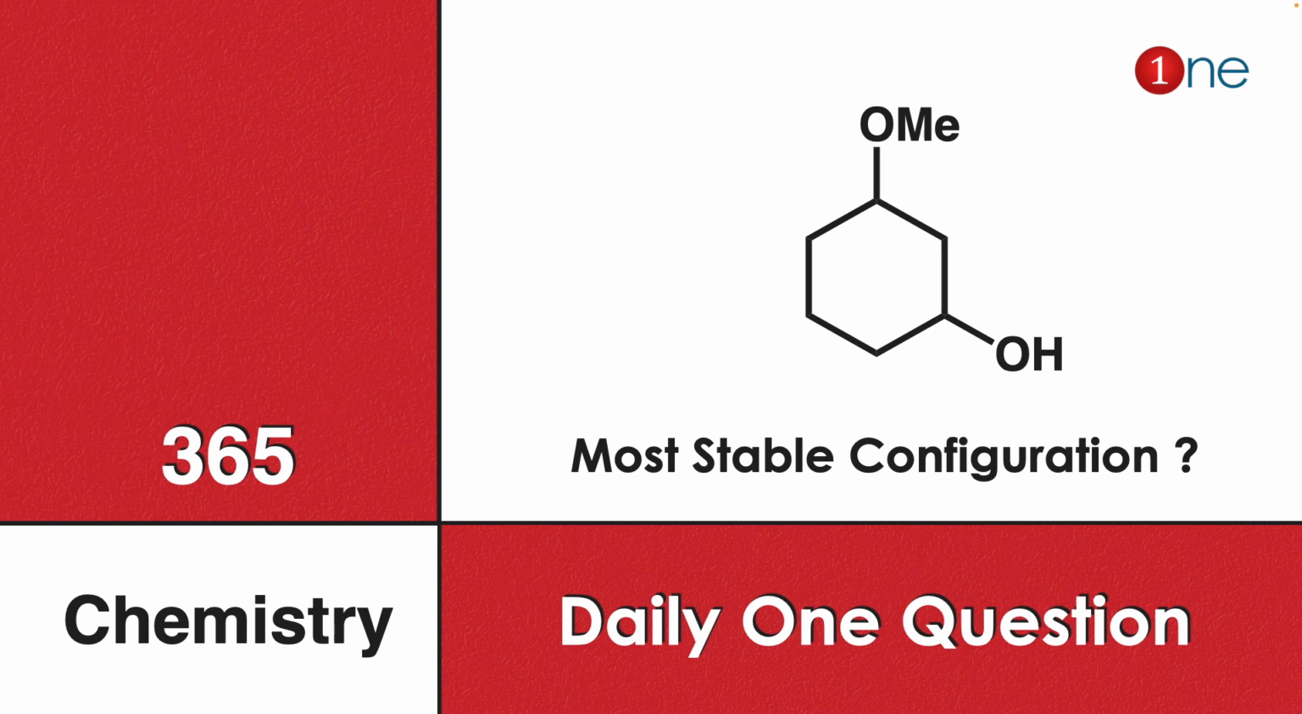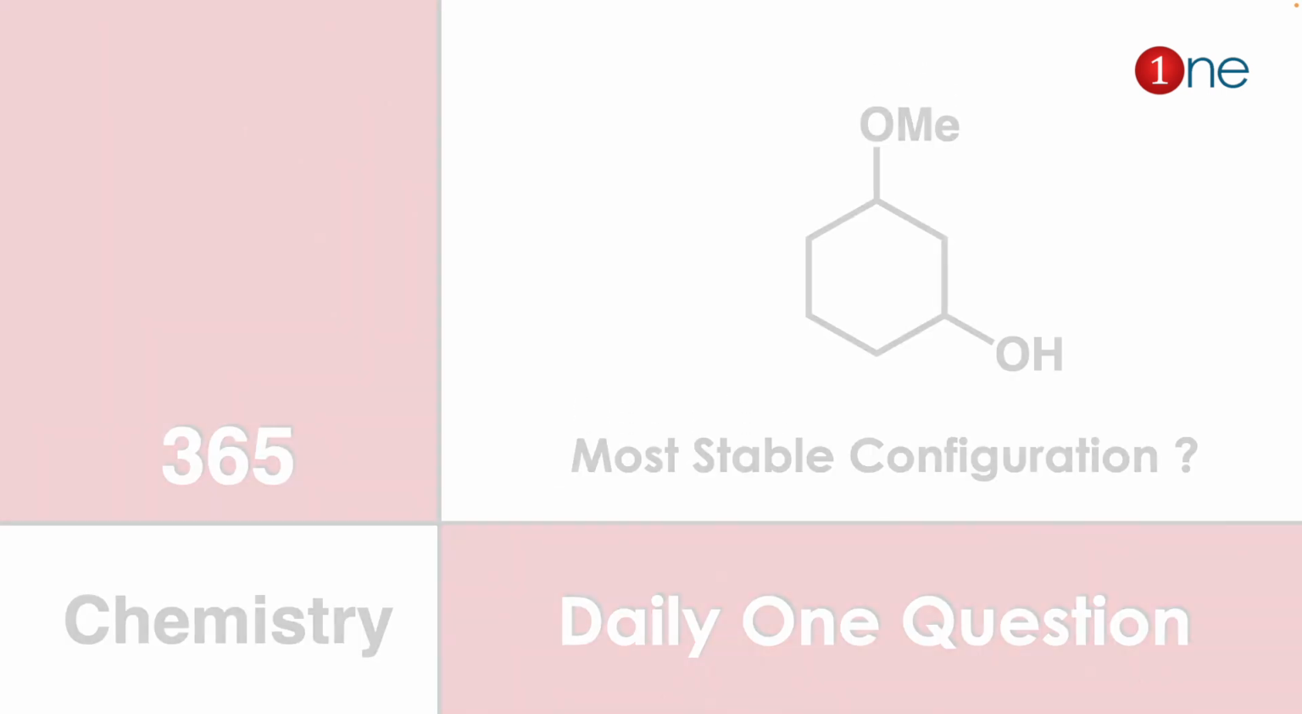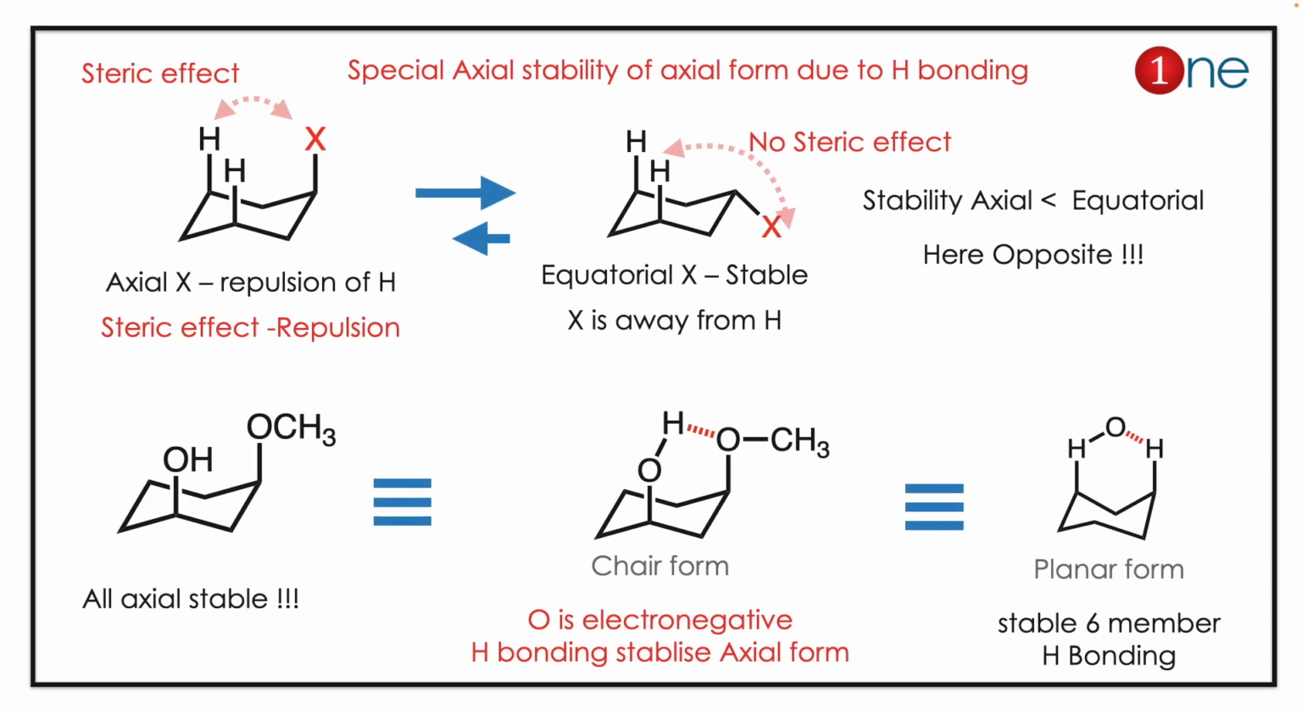Here a cyclohexane is given. You have methoxide and an alcohol in the third position. You have to find the most stable configuration of it. The question is tricky. You might think and answer, but if you answer blindly, you might commit a mistake.